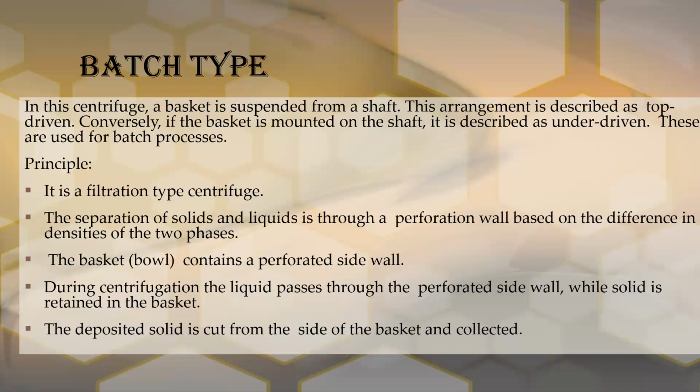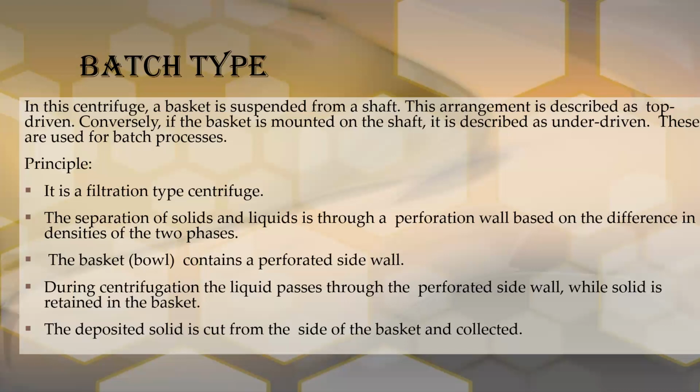The basket, which is also called a bowl, contains a perforated sidewall. The basket we use for separation has perforations like a sieve-like structure on its side wall. During the centrifugation process, the liquid passes through this perforated sidewall, while the solid is retained inside the basket, similar to filtration.